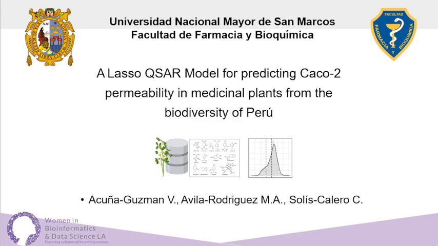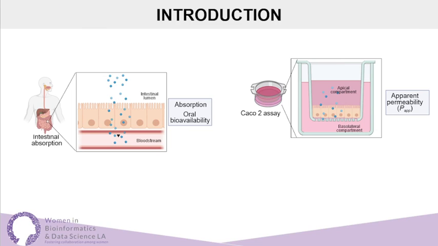Avila, and I will be presenting the work titled A Lasso QSAR Model for Predicting Caco2 Permeability in Medicinal Plants from the Biodiversity of Peru. The intestinal absorption can be described in vitro using a Caco2 model, where the value obtained is the apparent permeability, which describes the transfer of a substance through a cell barrier.